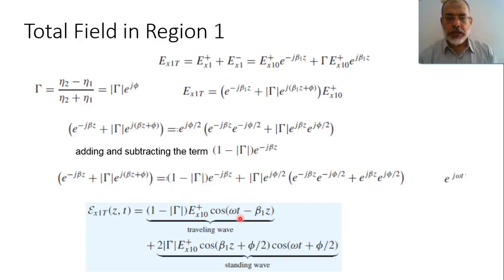On the other hand, for the second term, the spatial dependence is separated from the time dependence. So this is cosine beta z, this is cosine omega t, and this multiplied by this. So the second term represents a standing wave. So the first term corresponds to a traveling wave, and the second term corresponds to a standing wave.